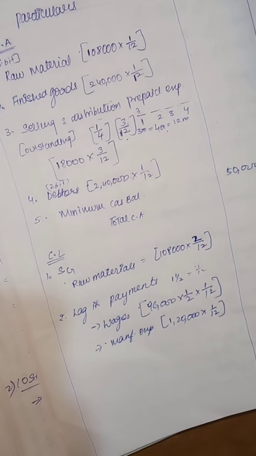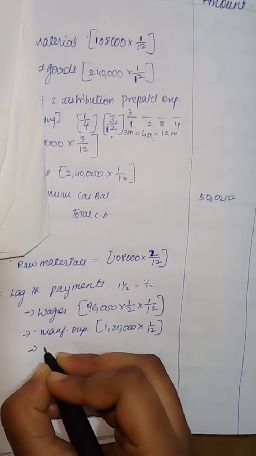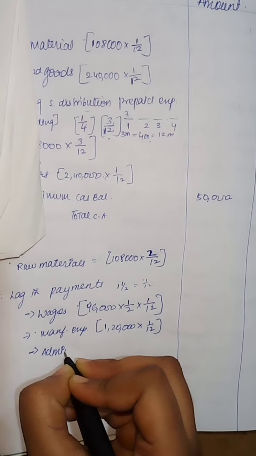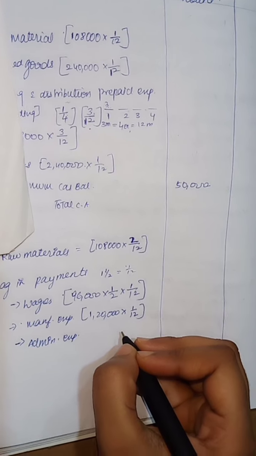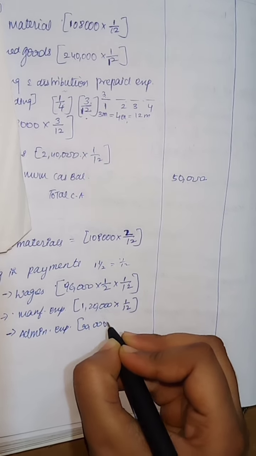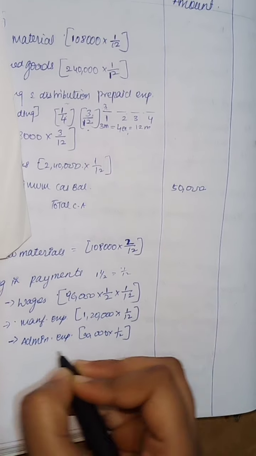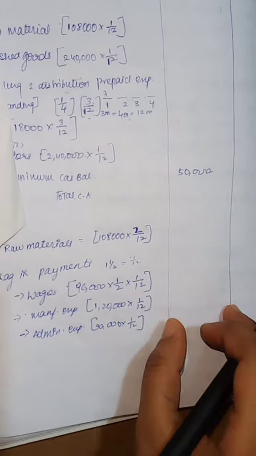Administration they have given separately. Administration and other expenses, the amount is given as 30,000, girls. This is also for 1 month they lagged, so 1/12. Calculate the amounts. I am saying calculate the amounts and total them, girls.